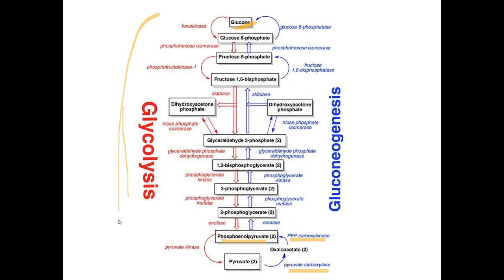Normally we go downward for energy purposes, but when energy is very low, we need glucose for specific activities in the body, so the reaction can go backward like this. It is not exactly backward, and this reaction we call gluconeogenesis. Gluconeogenesis means we are generating glucose in our body.